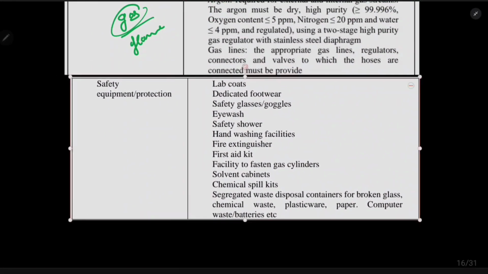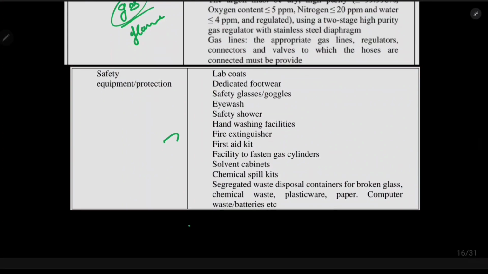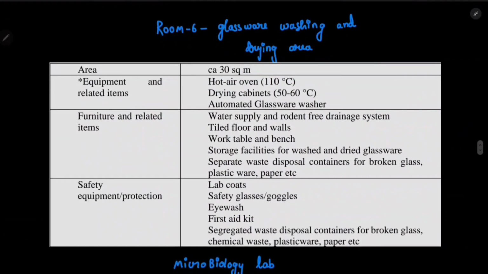All other safety equipment should be mentioned here. Then finally room 6, the glassware washing and drying area. This room should be separated from all others, because it is one of the important rooms and should not be contaminated at all.